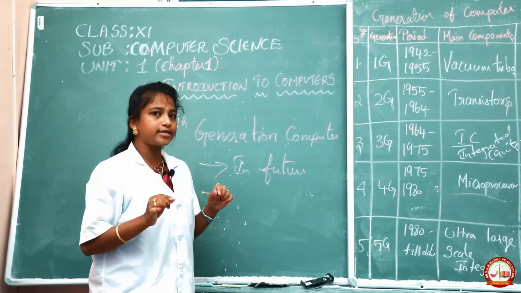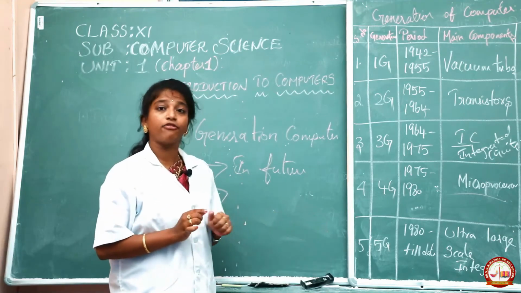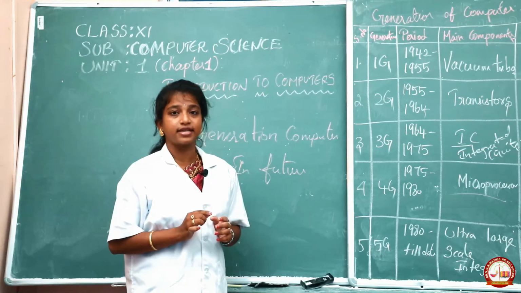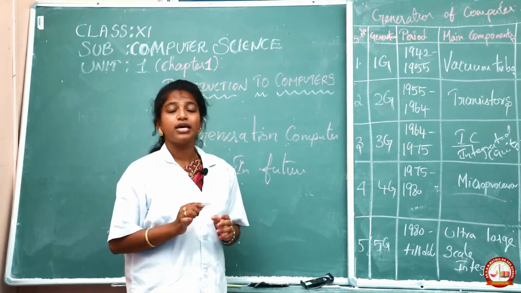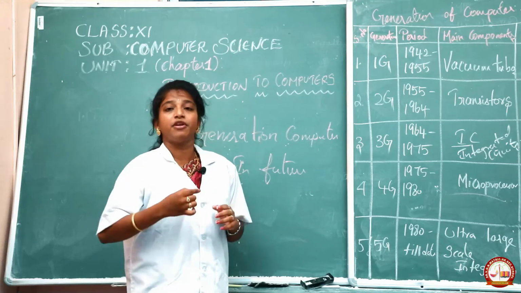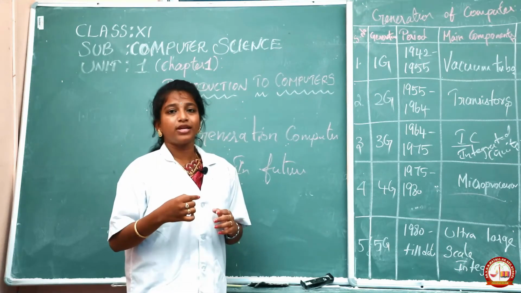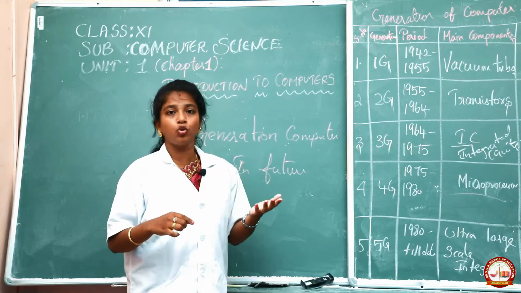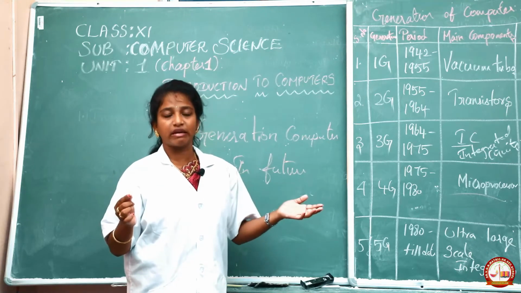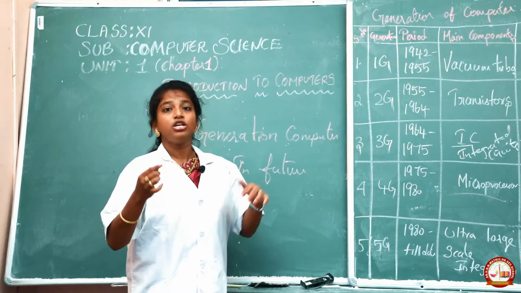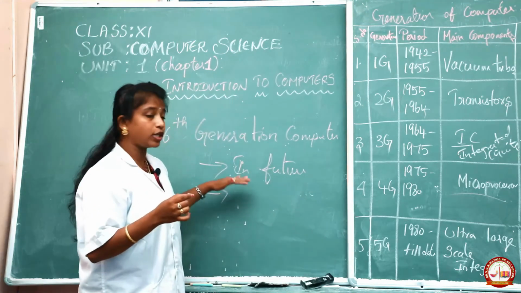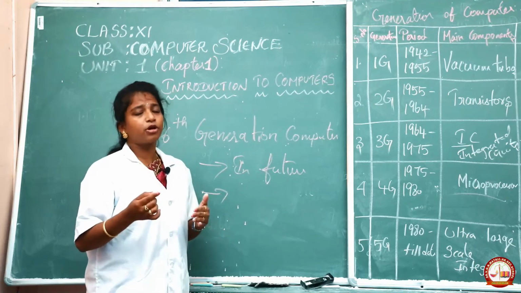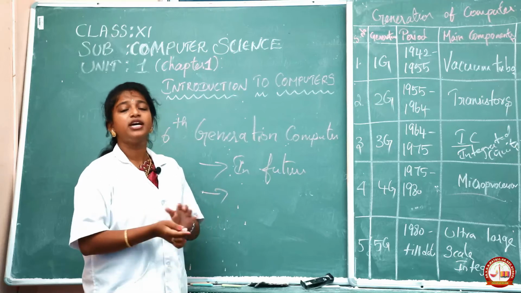What is the main advantage? Already I said that in 5G we are using AI. AI is artificial intelligence, which consists of robotics, because it may reduce the manpower. Whatever work human beings can do, it simplifies that job and will do it. When compared with human beings, artificial intelligence can do that work faster. So in that technology only we are used here, but we have to give more attention, because robotics normally don't know natural processing.